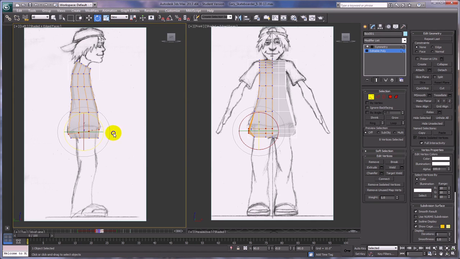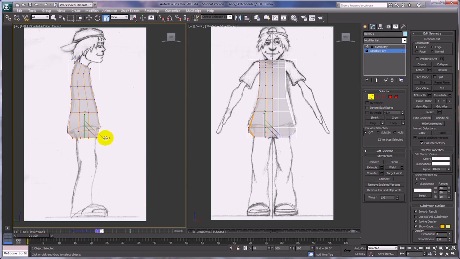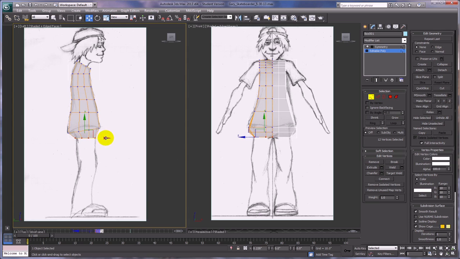All right, so let's get my move tool. Sort of move that up a little bit. In this case, I'm adjusting it by grabbing the center plane here on the y-axis so that I can adjust that a little bit better. And this I'm just going to scale in a little bit and move it over a little bit, and that's approximately where we're going to ultimately extrude the leg straight down here.